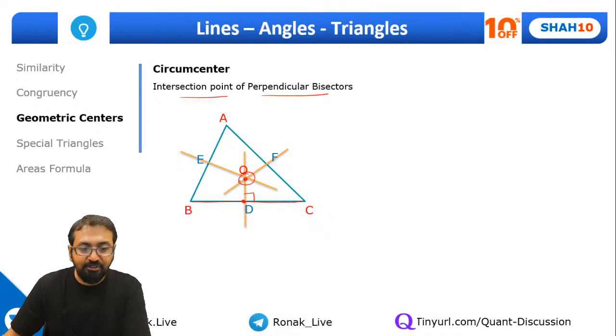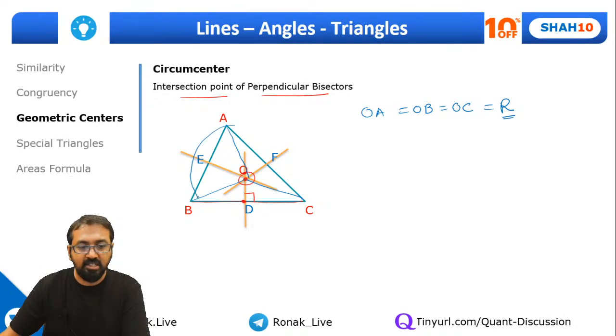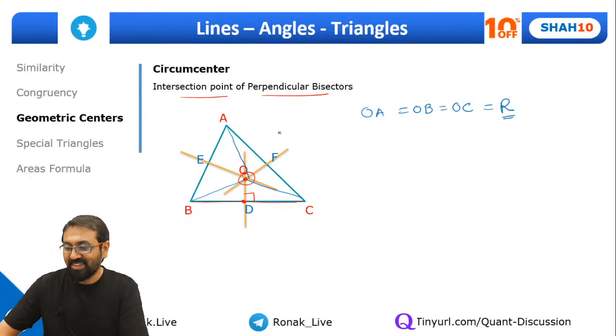Now please understand, if I look at the distance of the circumcenter from any of the vertices, let me just use a different color. So if I connect the circumcenter with B, or with A, or with C, this OA will be equal to OB, will be equal to OC, and that is nothing but the circumradius. That means if you draw a circle with this radius, that circle will pass through all 3 vertices of the triangle. Of course, this is not the circle, I'm just trying to give you an idea. So let me still give a good try to draw a circle.